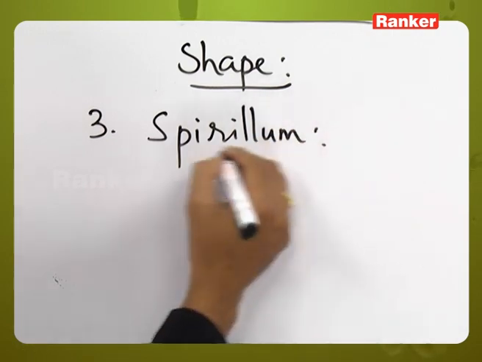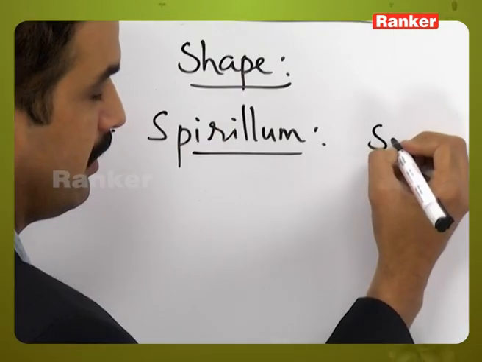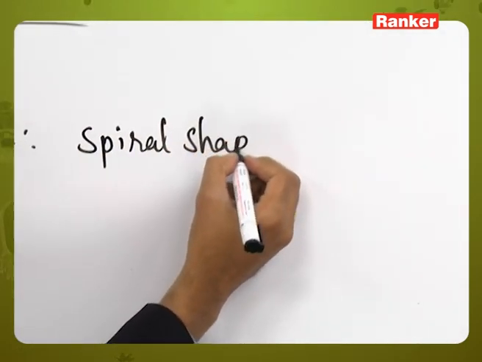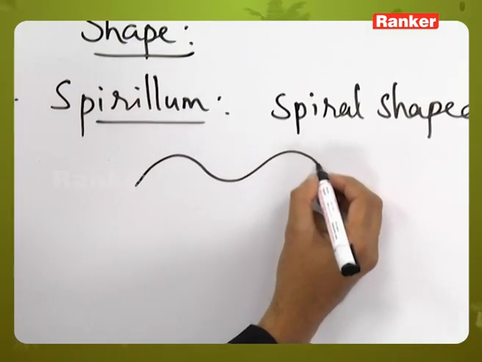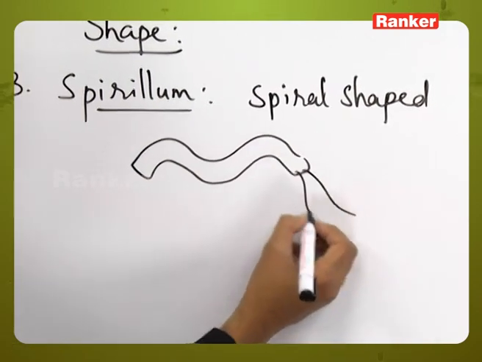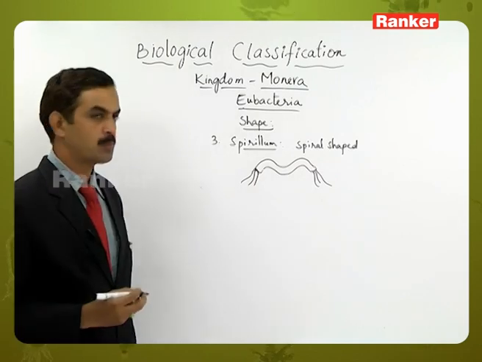In the shape, the third type is Spirillum. Spirillum are the spiral shaped bacteria. They show some sort of coiling, a little bit of spiral organization. They have flagella on both sides. This type of structure is called a Spirillum.